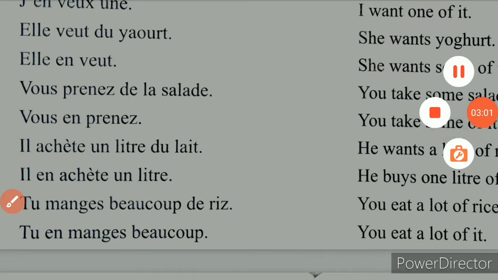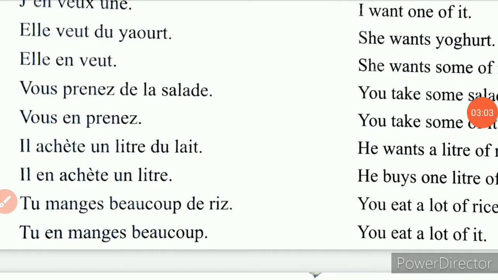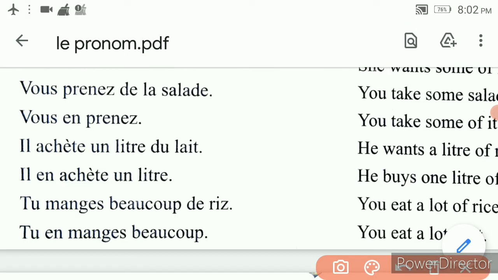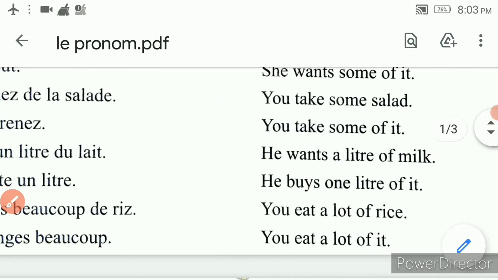Then next one. Third one, vous prenez de la salade. You take some salad. You take some of it. So, de la is a partitive article, and you are replacing this de la with en. Okay. So, the meaning will be you take some salad.